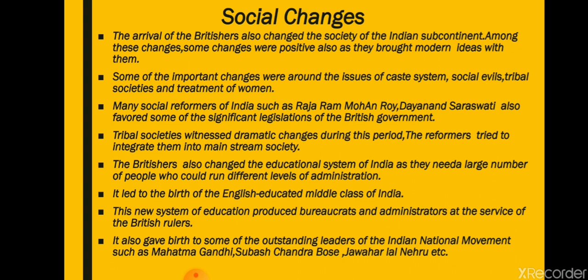As Indians started getting English education, the education that depends upon modern ideas, they also started working in the administration as bureaucrats, like civil servants for the British rulers. It also gave birth to some of the outstanding leaders of the Indian national movement.